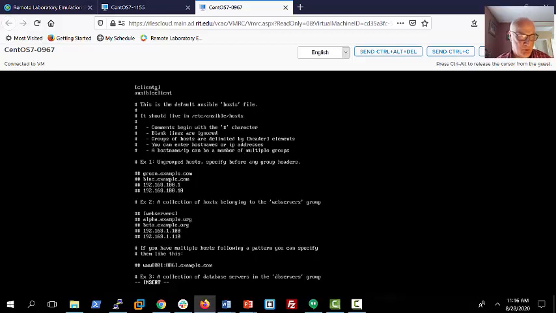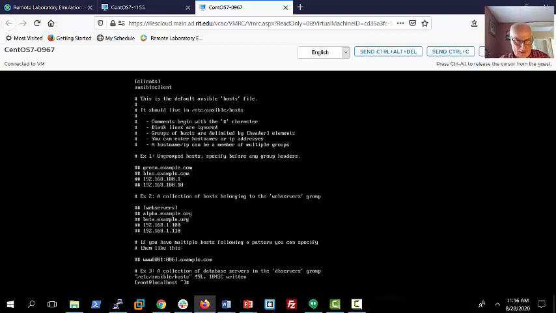Okay, so do I need to put the IP address in here? No. Could I? Yeah, I could. Now, why would I do that? You see some of the examples down there. They have some of the machines they want to manage set up by name and then some by IP address. I want to stick with name because I think that's cleaner, so I'm going to leave it like this. I hit escape, then :wq so I can write this.